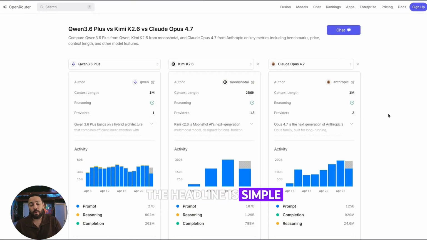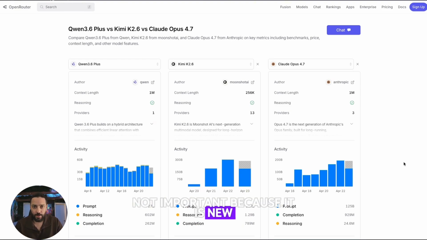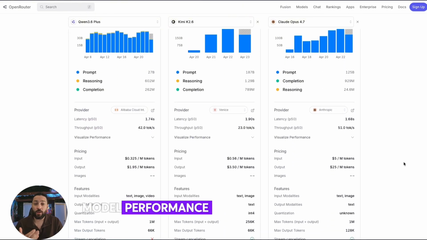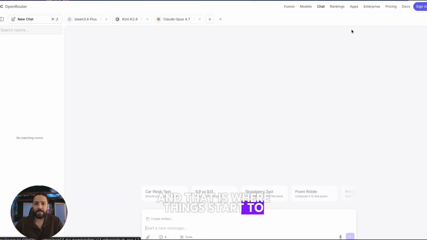The headline is simple. Qwen3.6-27B is not important because it is new. It is important because it brings high-end open model performance closer to something normal teams can actually run. And that is where things start to get useful.